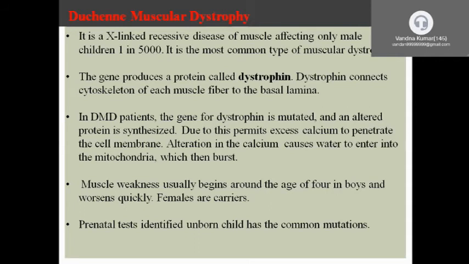A common type of muscular dystrophy involves the protein produced by the gene dystrophin. In this protein is mutated and altered synthesis.